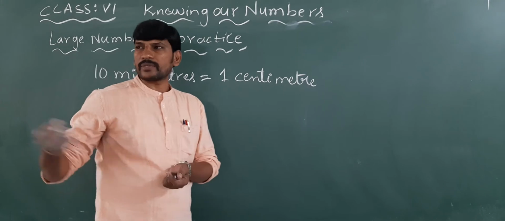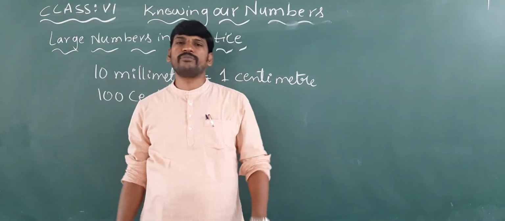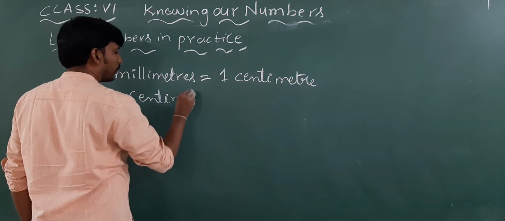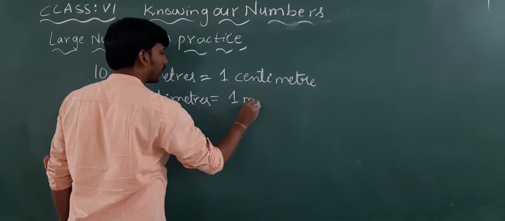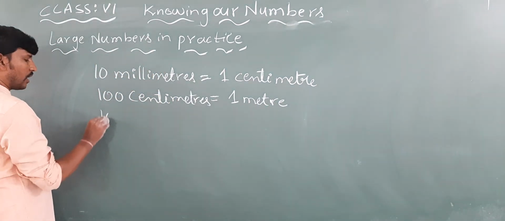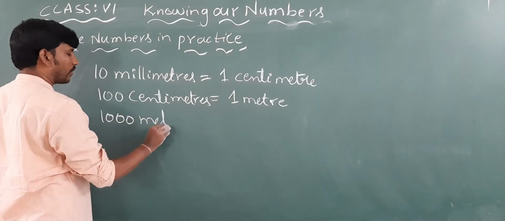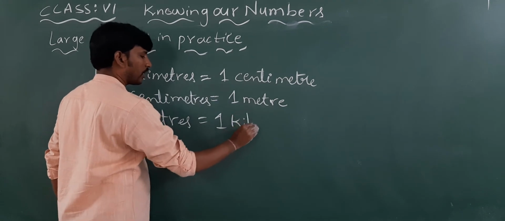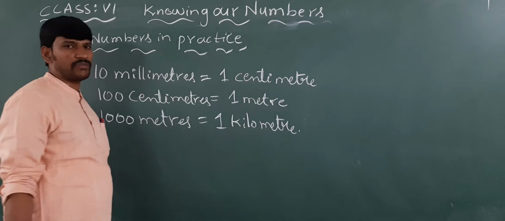Or you can measure our school ground in meters too. So 100 centimeters is equal to 1 meter. As well as 1000 meters, which is a long distance, is equal to 1 kilometer. This is in terms of length.